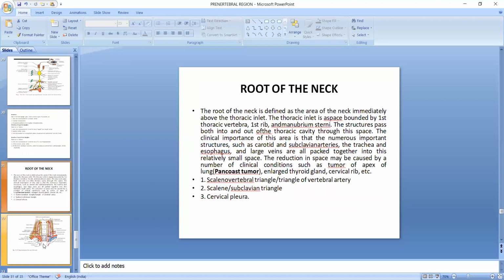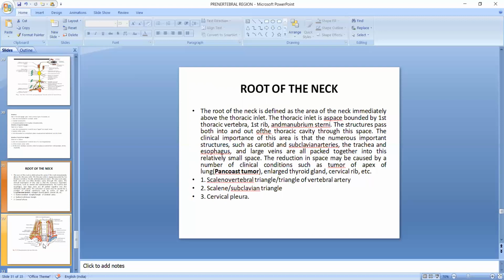Now we will discuss the root of the neck. Root of neck is defined as the area of the neck immediately above the thoracic inlet. Thoracic inlet is a space bounded by first thoracic vertebra, first rib and manubrium sterni. The structures pass both into and out of the thoracic cavity through this space. The clinical importance of this area is that numerous important structures such as carotid and subclavian arteries, the trachea and esophagus, and large veins are packed together into the relatively small place.